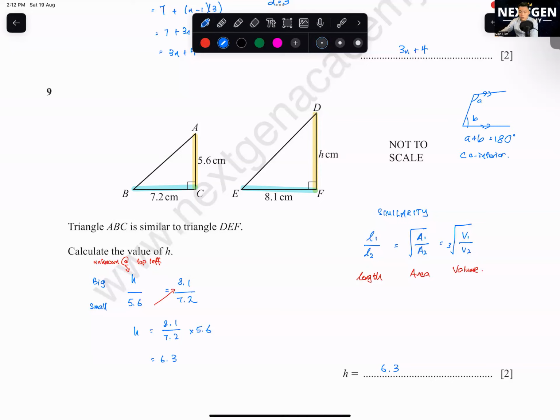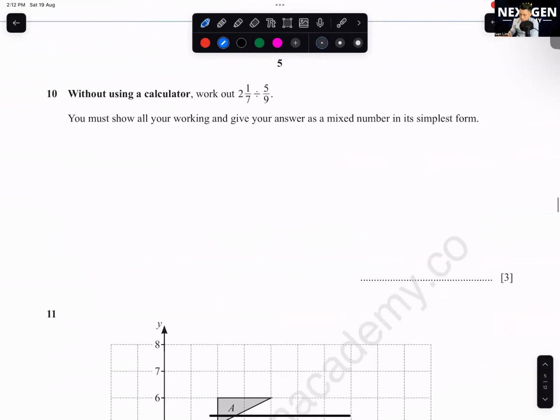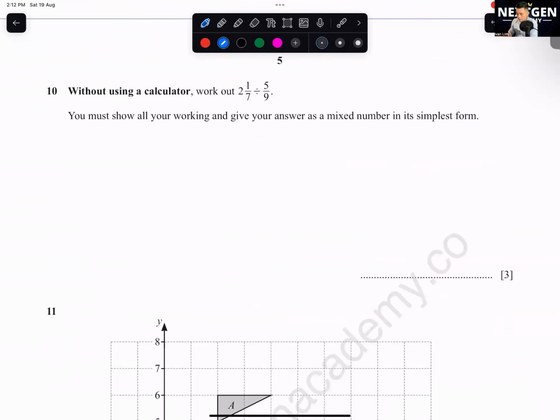Okay, question 10. Without using a calculator, work out 2 and 1/7 divided by 5/9. They say give your answer as a mixed number in its simplest form. Okay, when they say don't use calculator, do you use calculator? Yes, you use your calculator.